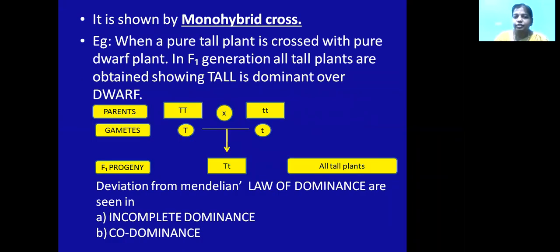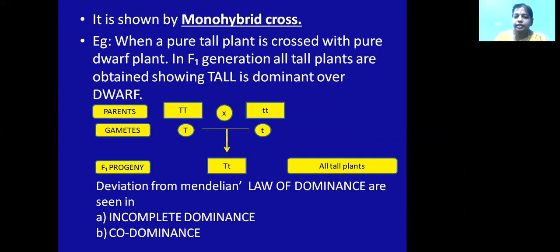So if you see this example, monohybrid cross. What do you mean by monohybrid cross? The cross between individuals differing in only one single trait. That is, only one contrasting character is taken. For example, just now I told you about the tall and the dwarf plants. They are differing only in one character, that is height. So these tall plants are all pure and the dwarf plants are all pure.